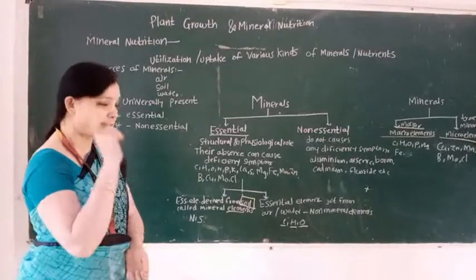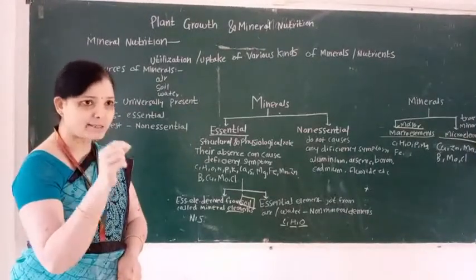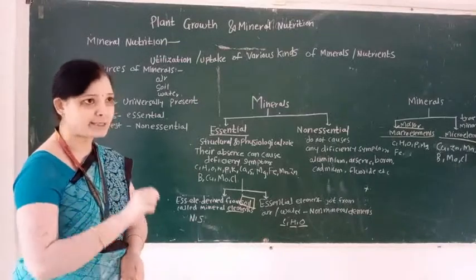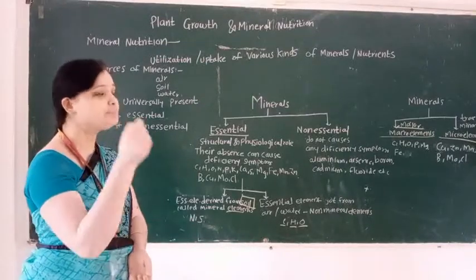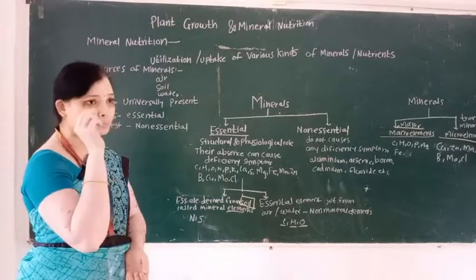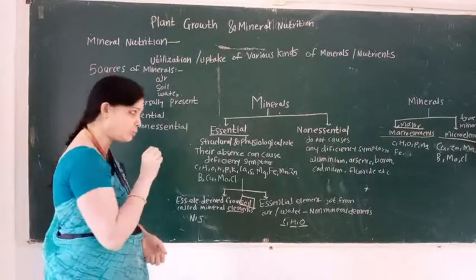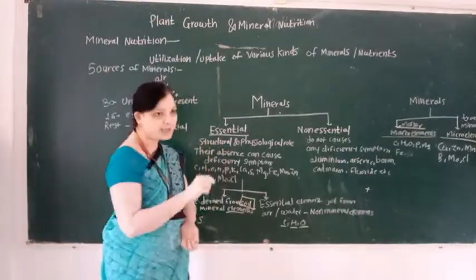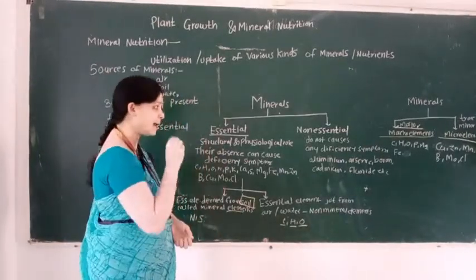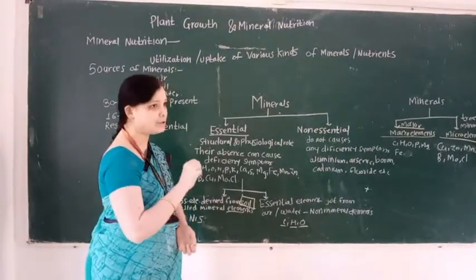So what is the definition of the macro elements? Macro elements are those elements which are required in a larger quantity for proper growth and development of the plant body. These elements are known as macro elements, or major elements.